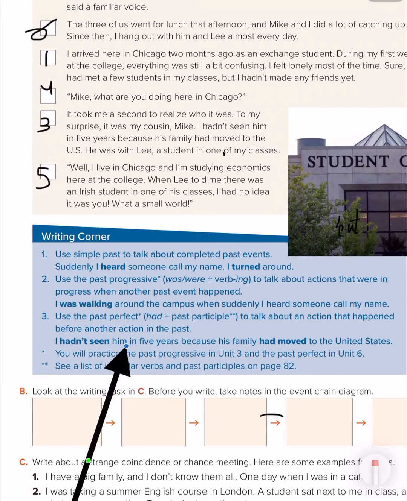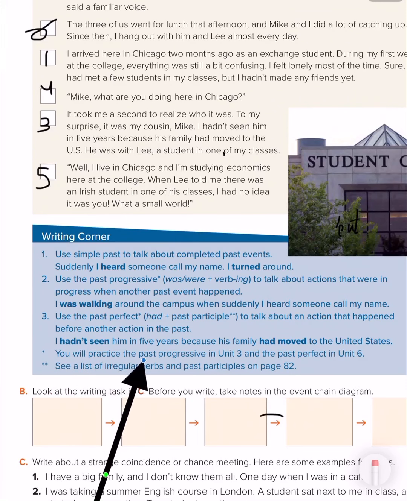So I hadn't seen him in 5 years because, look here, 2 actions. We talk about an action that happened before another action. This is the first action, which happened before the second one. So, I hadn't seen him in 5 years because his family had moved to the United States, okay?